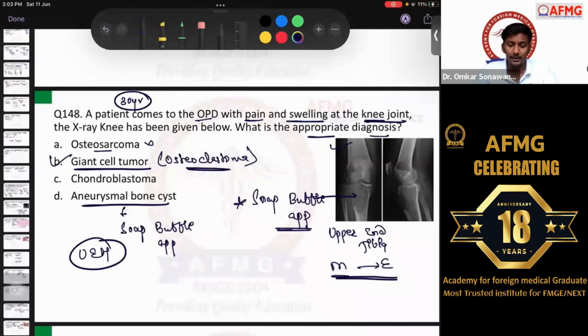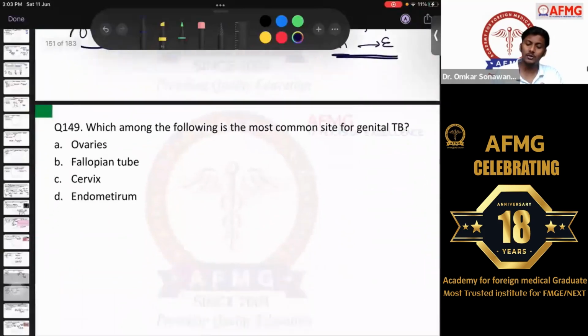No issues with that, anybody? And another soap bubble appearance occurs in the diaphysis, then it is a tumor known as adamantinoma, which is a rare tumor. Okay. Moving further, question number 149.